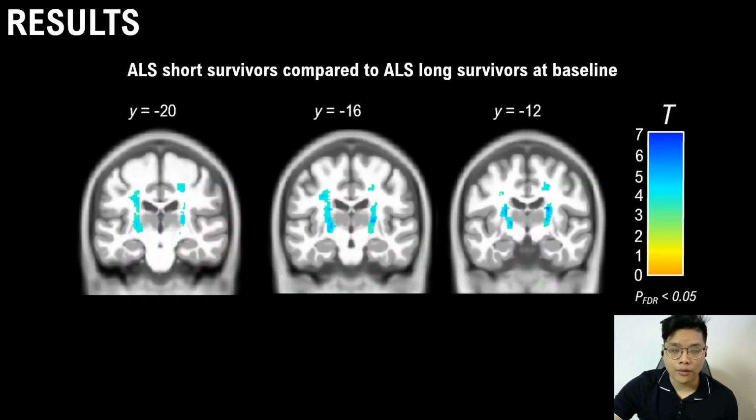Now, this first finding shows the regions of texture differences in ALS short survivors in comparison to ALS long survivors at baseline. Here, we identify that texture in the bilateral corticospinal tracts is significantly increased in shorter surviving patients.